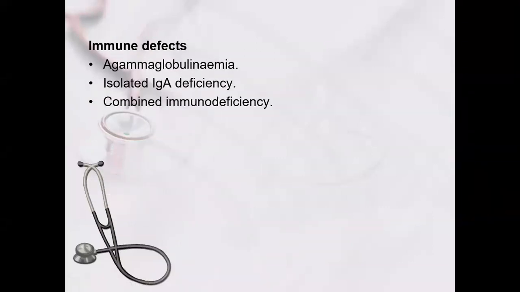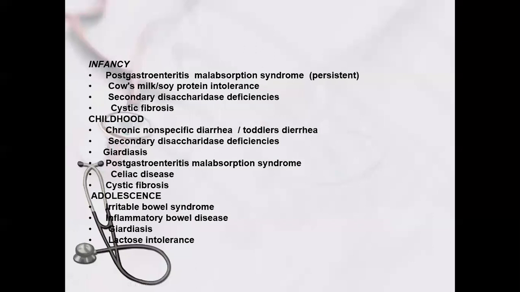Then immunodeficiency can present with chronic diarrhea, like agammaglobulinemia, isolated IgA deficiency, combined immunodeficiency. And then age-wise, if we divide into infancy, childhood, and adolescence: in infancy, the most common cause is post-gastroenteritis malabsorption syndrome, which can persist. Cow milk or soya protein intolerance, secondary disaccharidase deficiency, cystic fibrosis. These are the causes which can lead to chronic diarrhea in infancy.